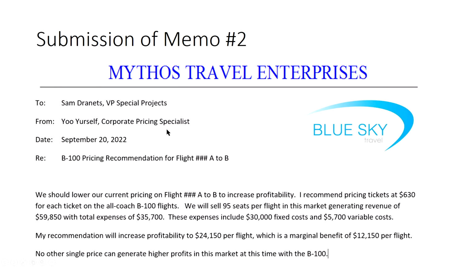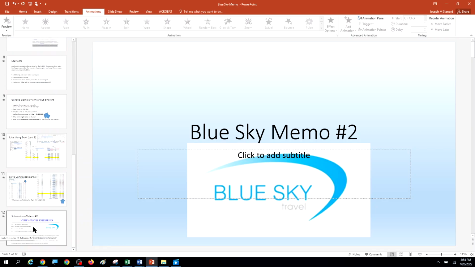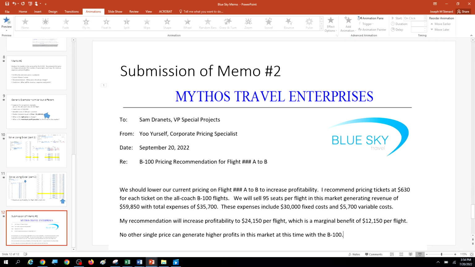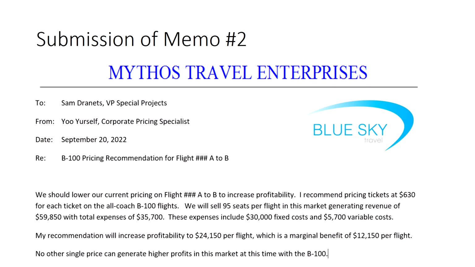From you yourself, corporate pricing specialist, you of course would put your own name in there and the date that you're submitting it, and it would be regarding B100 pricing recommendation for your flight from the 2 cities that are connected. You would customize it for your situation. But I am recommending in this memo, just so you get a feel for what that looks like, that we should lower our current pricing on this flight to increase profitability. I recommend pricing tickets at $630 for each ticket on the all-coach B100 flights.